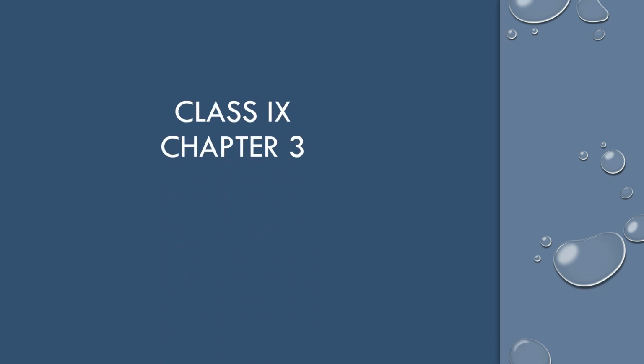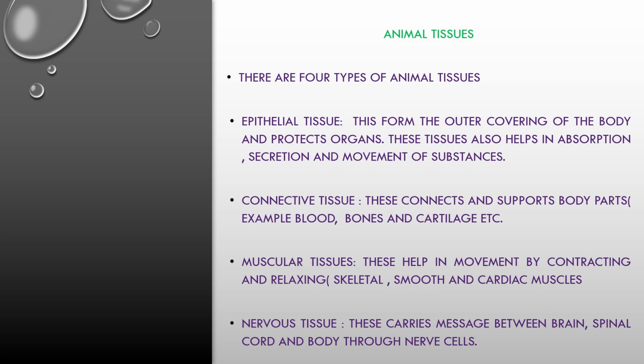Class 9, Chapter 3, Tissues in Action. Animal tissues. There are four types of animal tissues. Epithelial tissues. These form the outer covering of the body and protect organs. These tissues also help in absorption, secretion, and movement of substances.